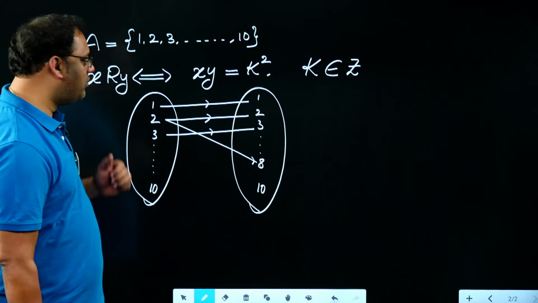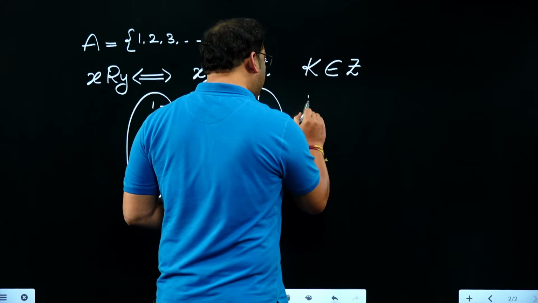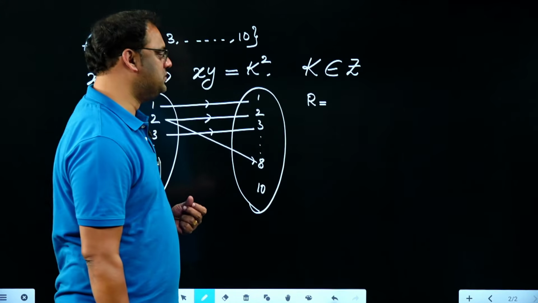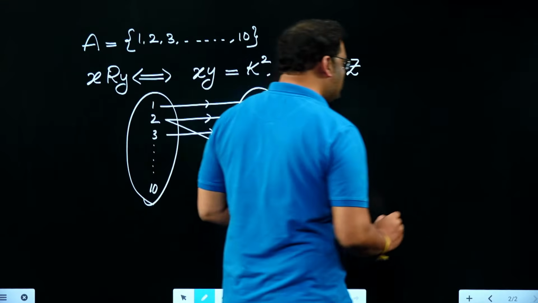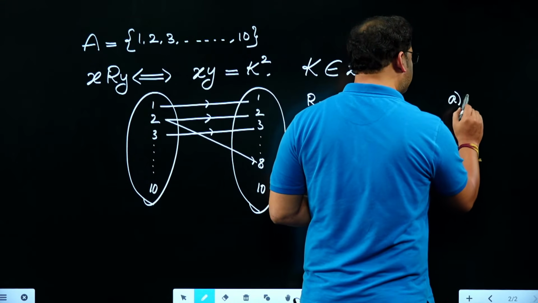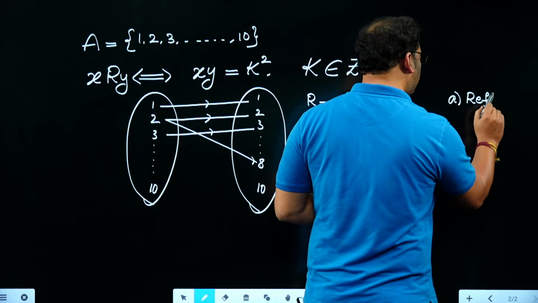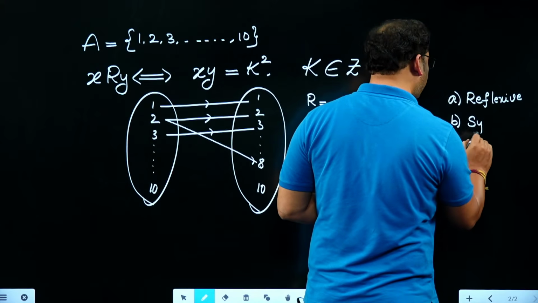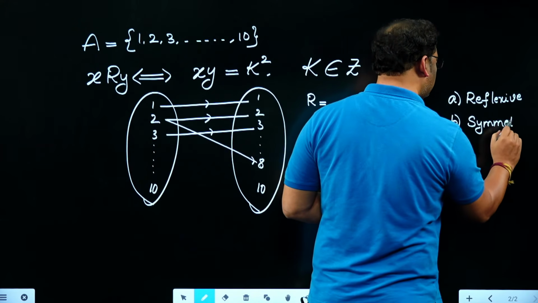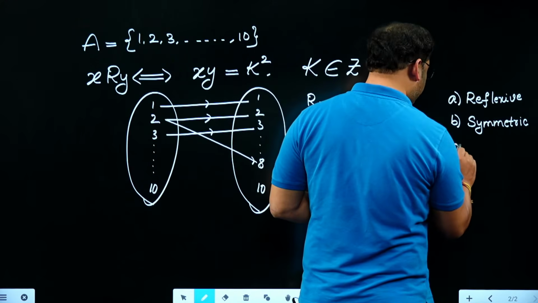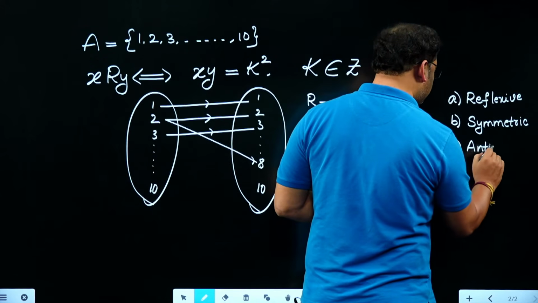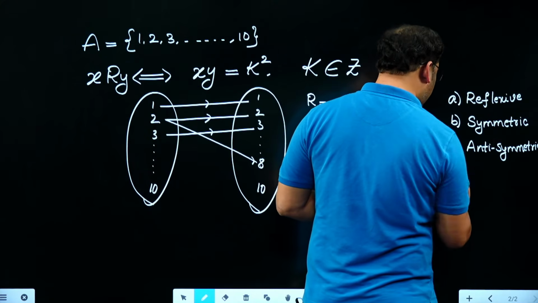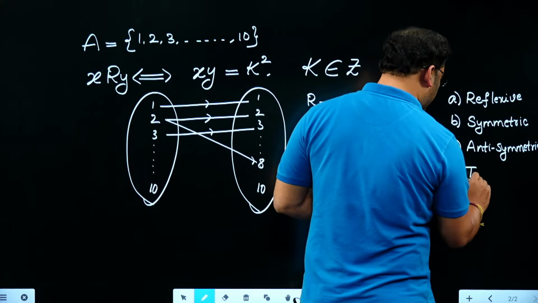So in this scenario, what type of relation is it? They asked with different options: the relation R is reflexive, the relation R is symmetric, is R anti-symmetric, is the given relation R a transitive relation?